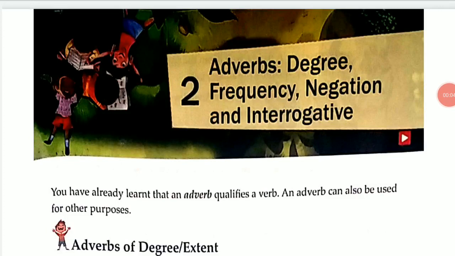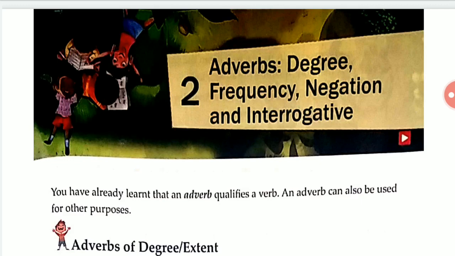As you know, we are going to discuss the grammar part today, in which we are going to see chapter 2 of your grammar book, that is adverbs: degree, frequency, negation and interrogative. These are the main topics of the chapter.